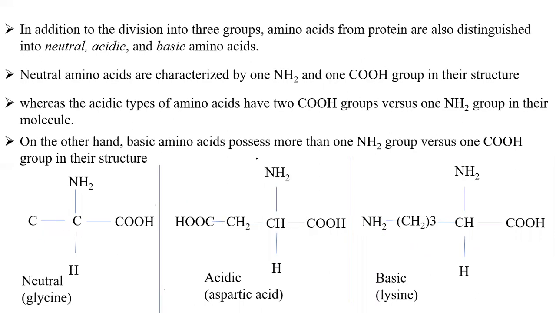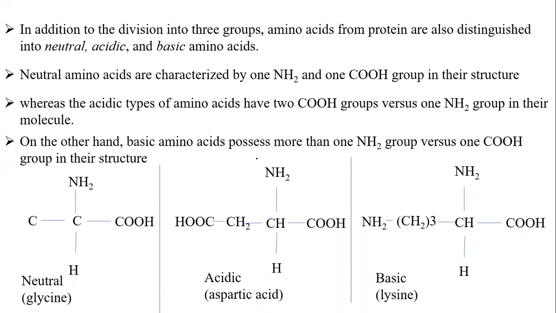In addition to the division into these three groups, the amino acids from the protein are also distinguished into neutral amino acids, acidic amino acids, and basic amino acids. So besides the aliphatic, aromatic, and heterocyclic division, these amino acids are again distinguished from the protein as neutral, acidic, and basic amino acids.